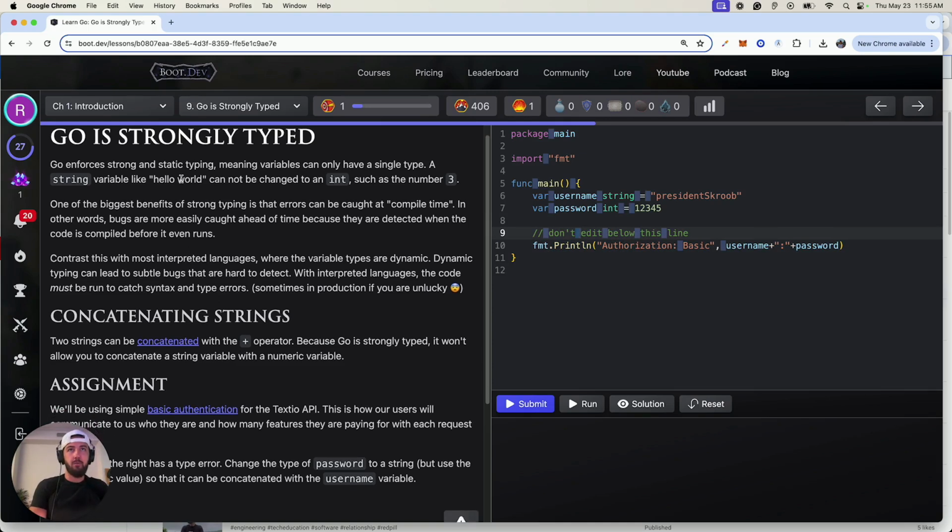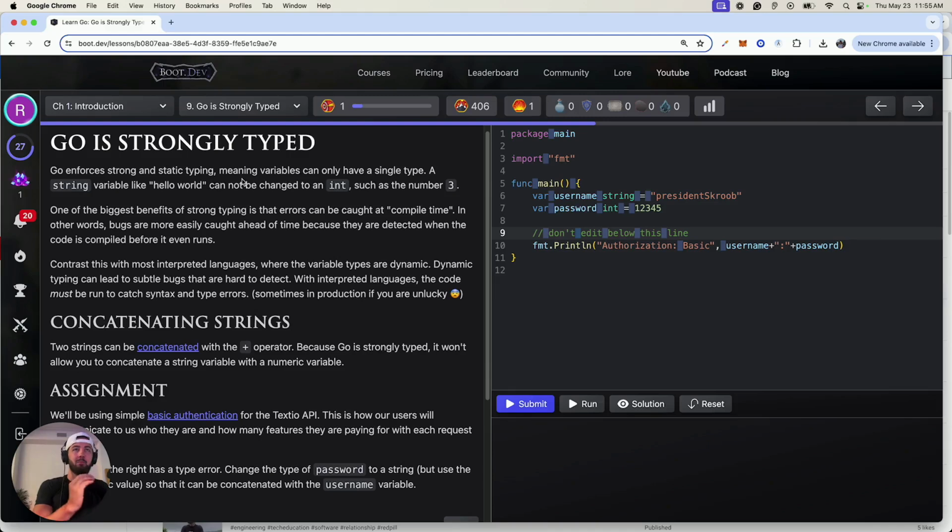So it enforces strong and static typing, meaning variables can only have a single type. A string variable, "hello world", cannot be changed into an int, such as the number 3, later down the road. One of the biggest benefits of strong typing is that errors can be caught at compile time, not runtime. In other words, bugs are more easily caught ahead of time because they are detected when the code is compiled, before it even runs.